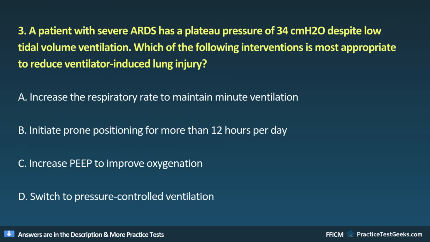3. A patient with severe ARDS has a plateau pressure of 34 cm H2O despite low tidal volume ventilation. Which of the following interventions is most appropriate to reduce ventilator-induced lung injury? A. Increase the respiratory rate to maintain minute ventilation. B. Initiate prone positioning for more than 12 hours per day. C. Increase PEEP to improve oxygenation. D. Switch to pressure-controlled ventilation.